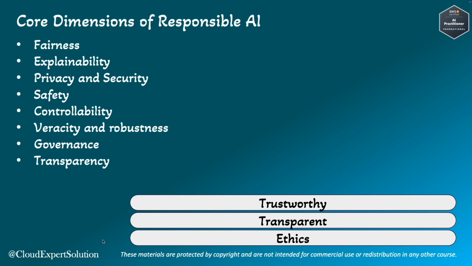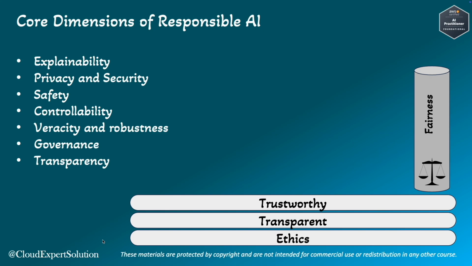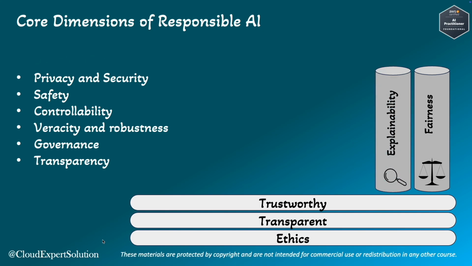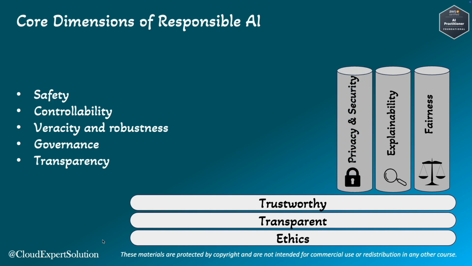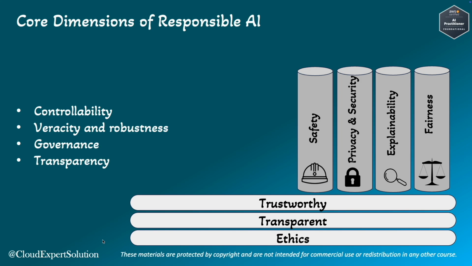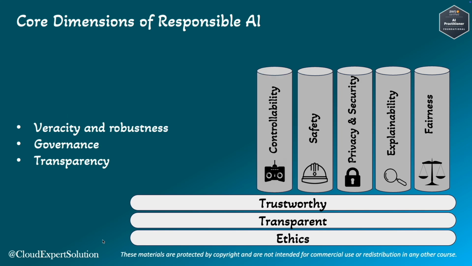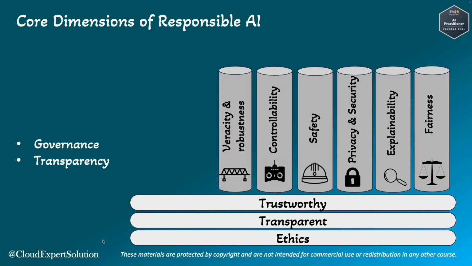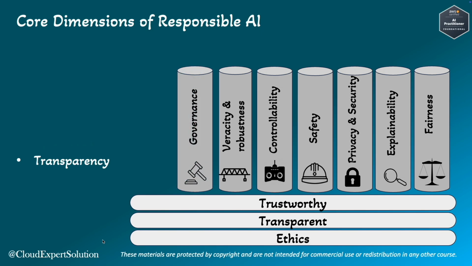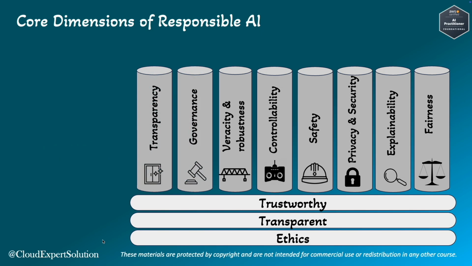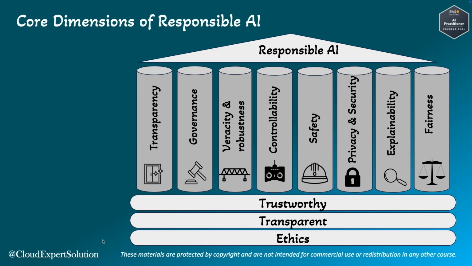Fairness can be represented as a balance scale. Coming to explainability, it can be represented as a magnifying glass. Privacy and security can be represented as a lock, whereas safety can be represented as a helmet. Controllability can be represented as a remote control. Veracity and robustness can be represented as a sturdy bridge. Governance can be a gavel, and transparency a clear window. Now these are the 8 pillars for responsible AI.